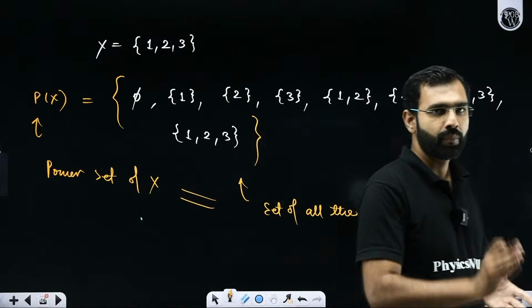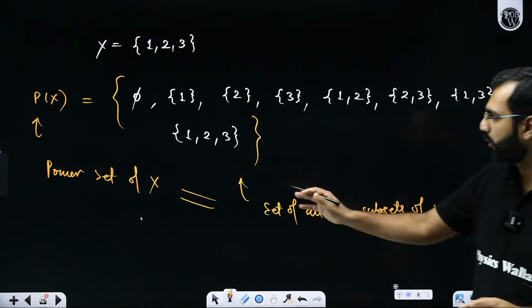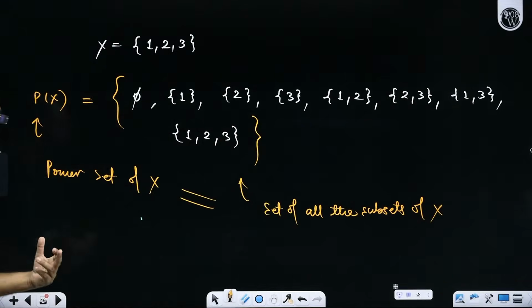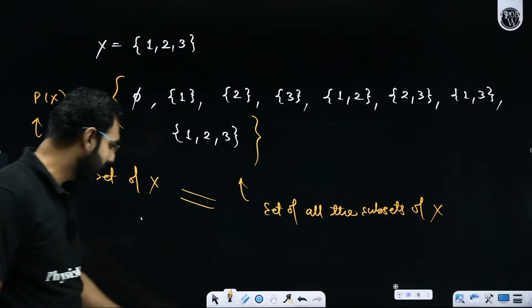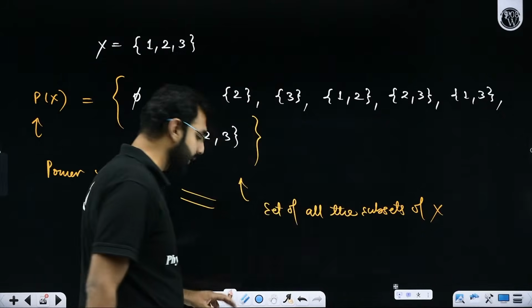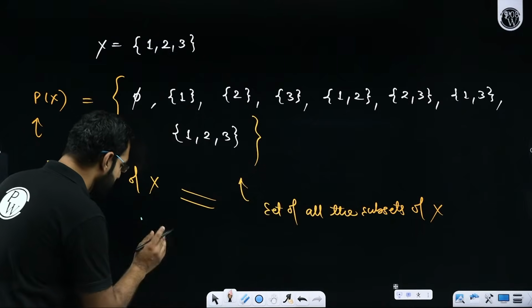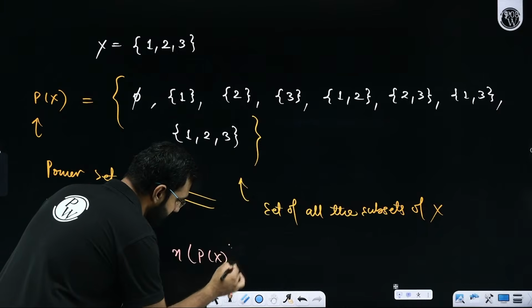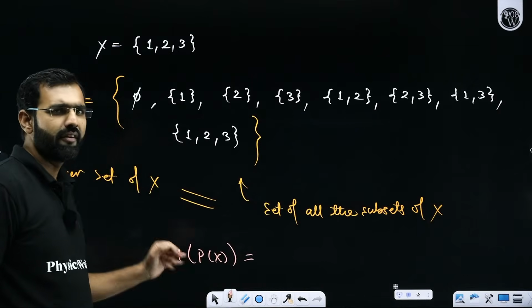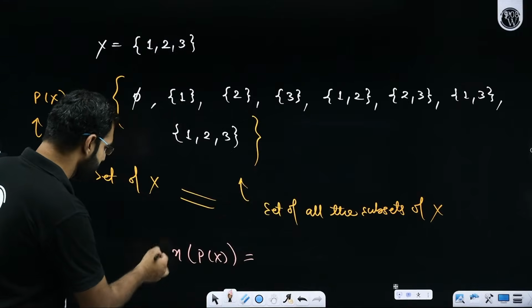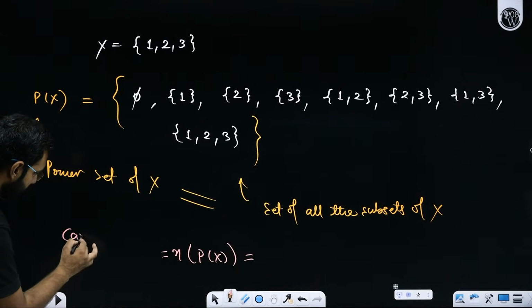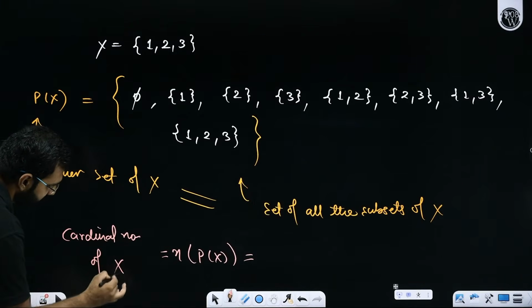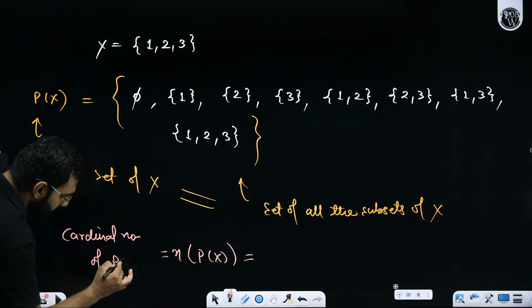Whether you write power set of X or set of all subsets of X, it is the same. Give me a quick response in the comments. Are you able to understand this? What is the power set of X? Now, one more thing I'd like to ask you. Can you help me with the cardinal number of the power set of X? That is the number of elements in the power set of X. I'm asking you the cardinal number of this set P(X).